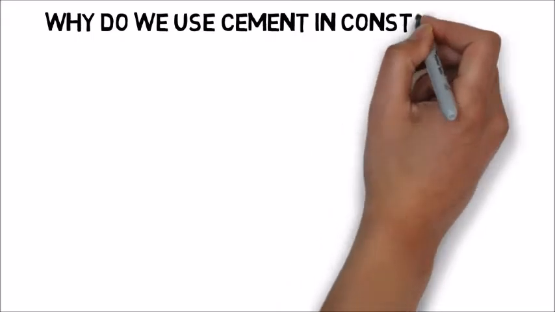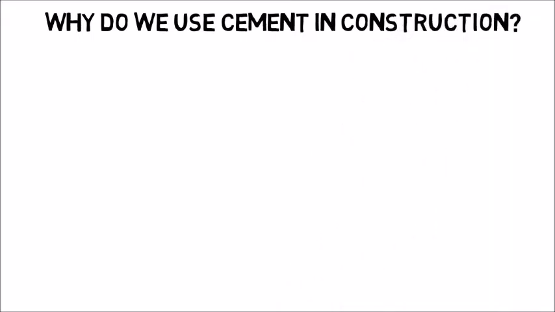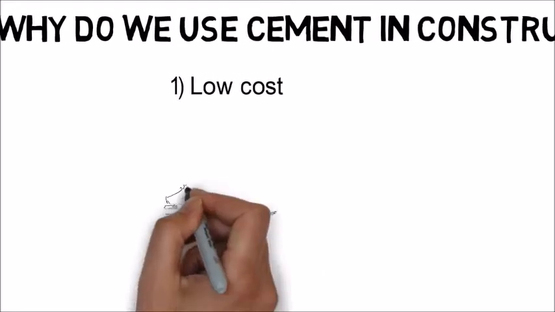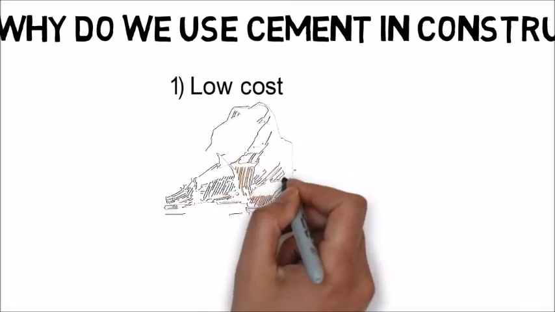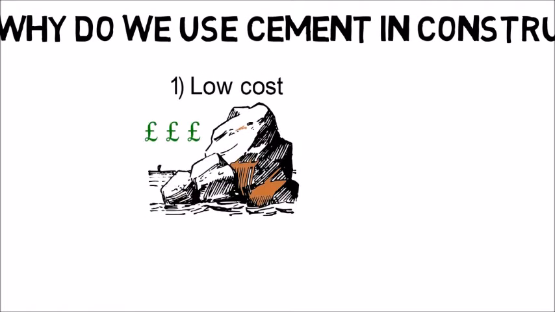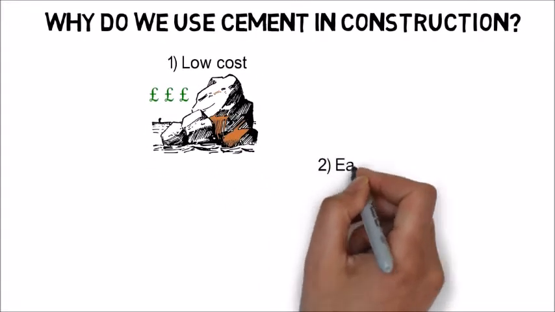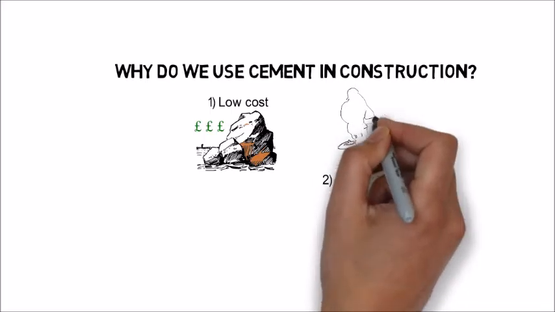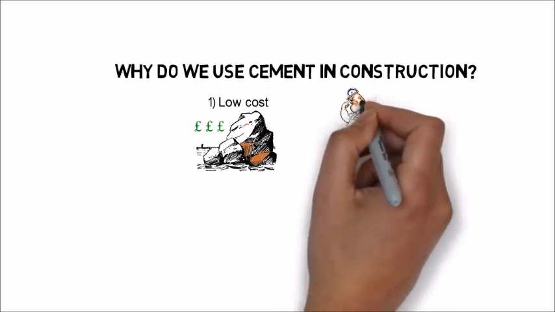So what makes the glue of modern infrastructure a favorable construction material? Well, the abundance and low cost of the raw materials required to make cement are major factors. Also, cement is easily formulated into cement composites. That means the production of concrete from cement does not require complex skills.